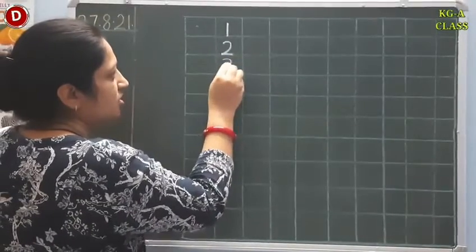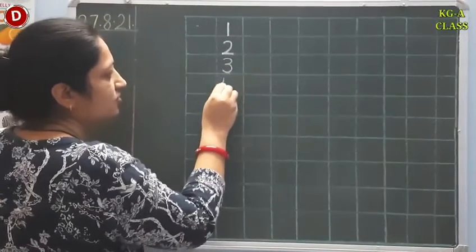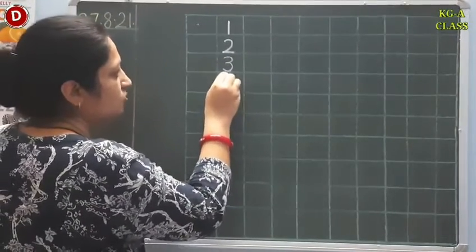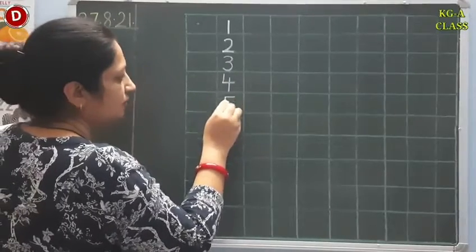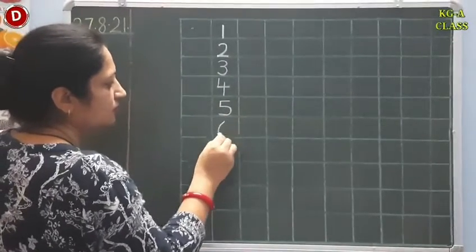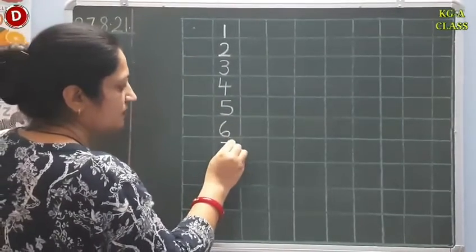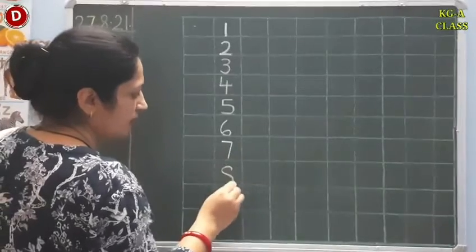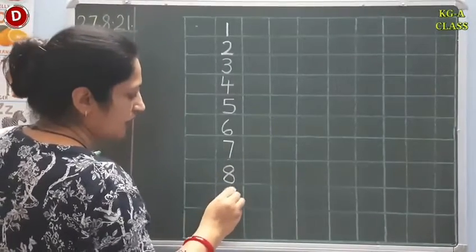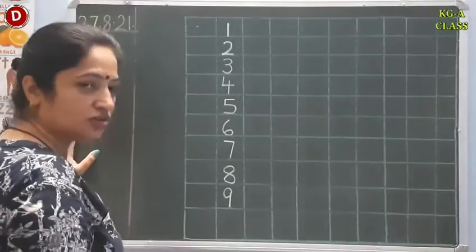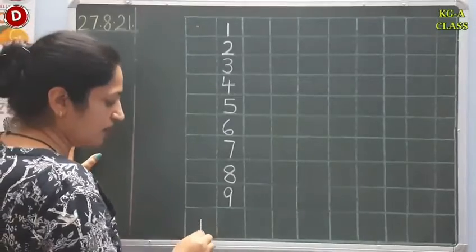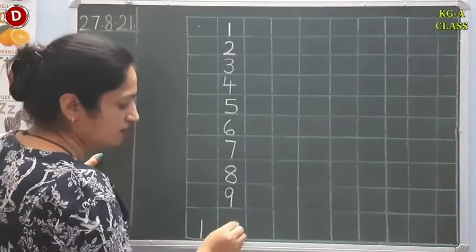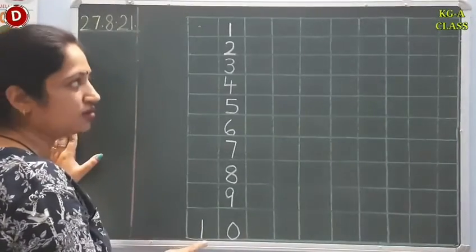Then comes 3. After 3, this is number 4. So speak and write. Then 5, 6, 7, 8, 9. And after 9, children, comes 10. So 1 will come here and 0 will come below 9. In this way, you have to write 1 to 10.